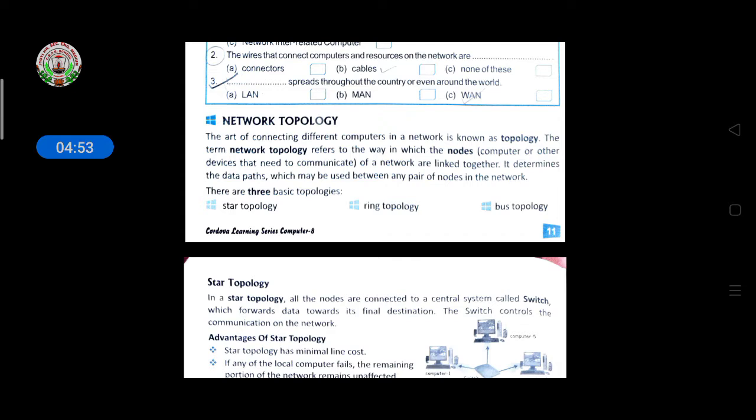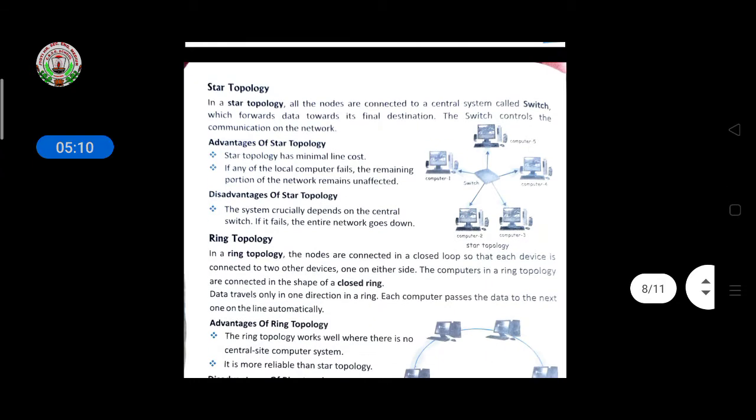So the network topology refers to the way in which the nodes are connected with each other. It shows how they are connected with each other and how it works. And there are three basic topologies: star, ring and bus. Let's discuss the star topology.